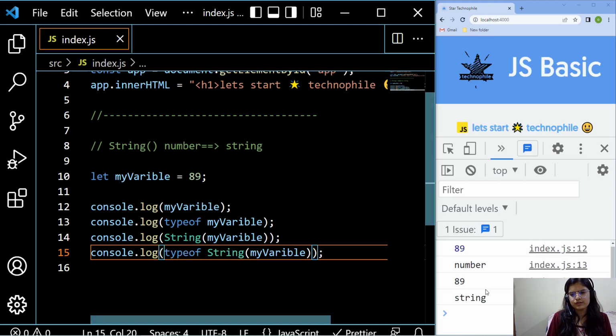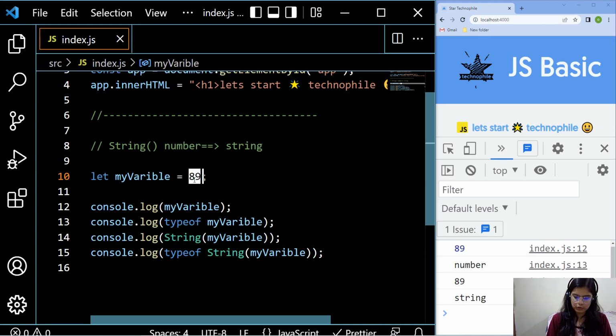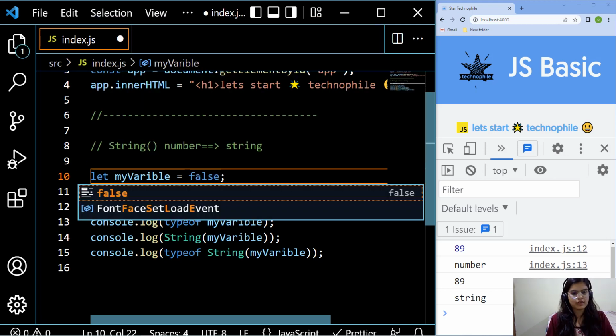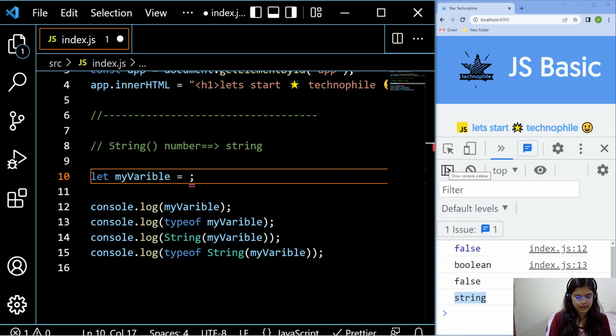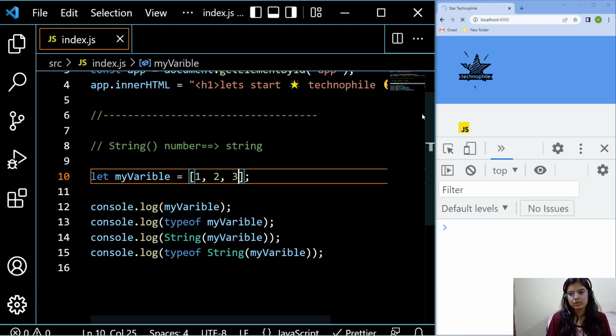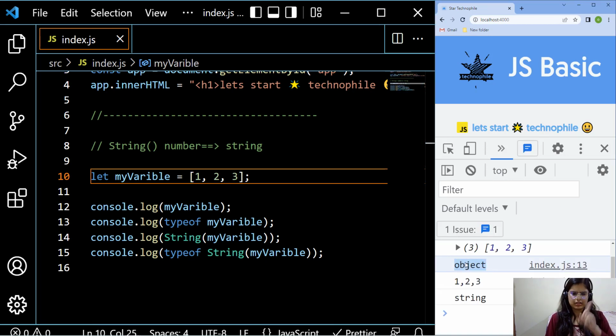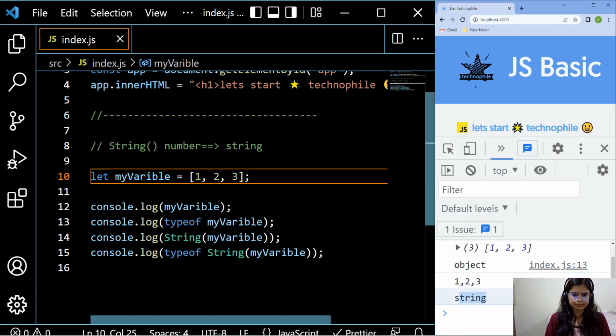So this is all about the function, like how the function converted any type to the string type. What if this is a boolean value, for example a false value? Once I save it, previously it is a boolean, now this false is not considered as a boolean value, it is considered as a string value, right? What if it is a kind of an array, that is 1, 2, 3 having three values? Previously it is an object type, we will see that whenever we discuss the array type. Now it is considered as a string type. Okay, this conversion is done by the String method.